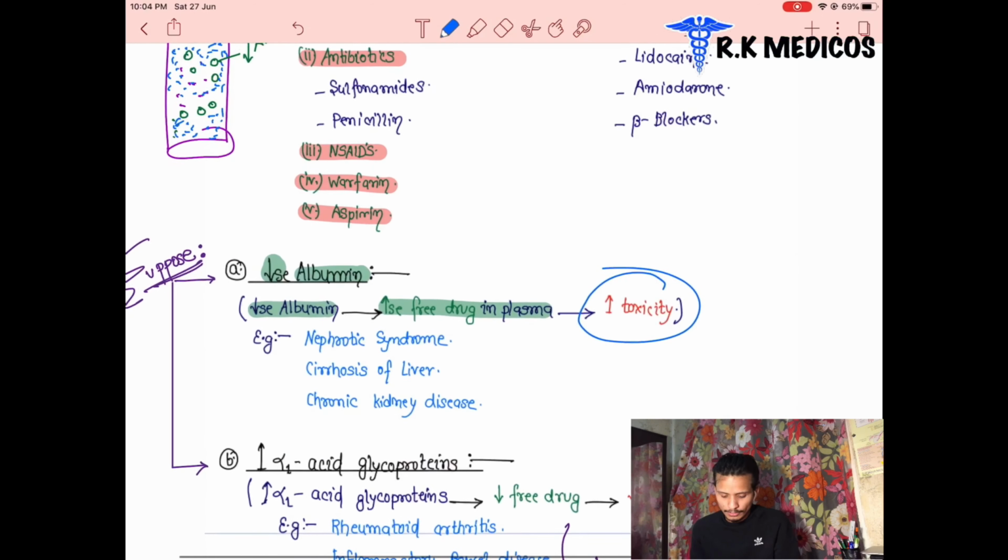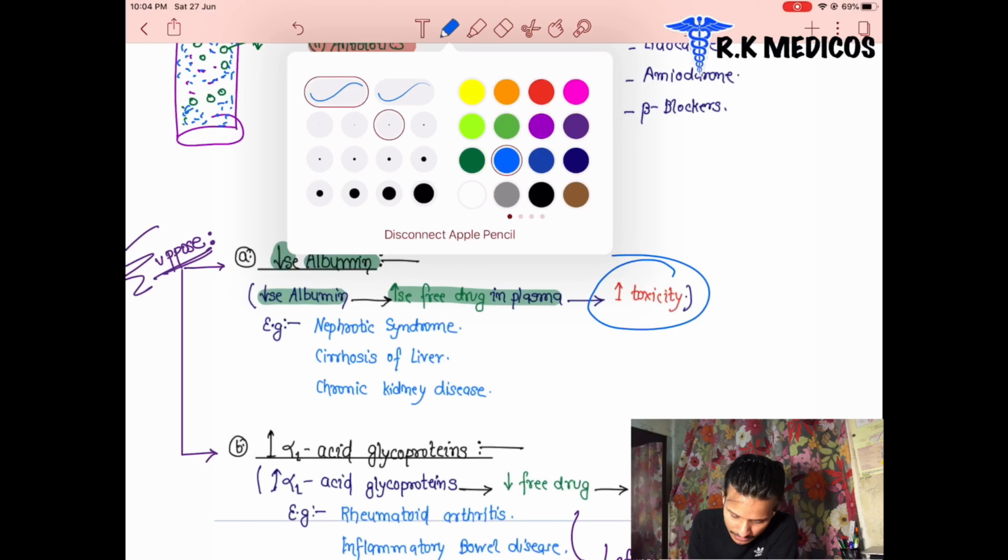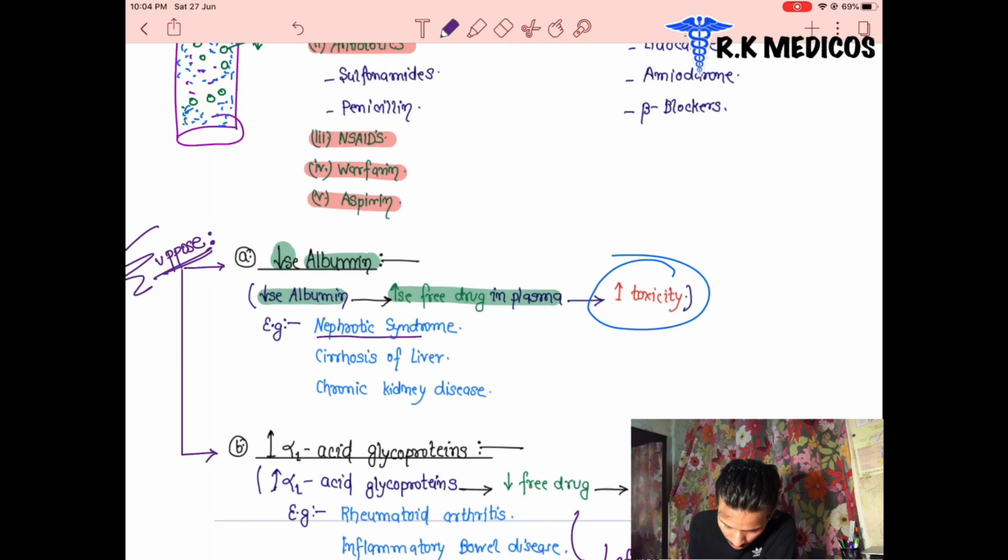Now the second one: the patient has developed nephrotic syndrome, cirrhosis of the liver, or chronic kidney disease. In these three types of diseases, albumin proteins are decreased. When the patient suffers from nephrotic syndrome, the albumin concentration will be decreased, and likewise in cirrhosis of the liver and chronic kidney disease.